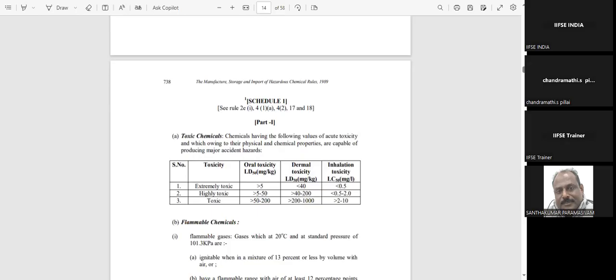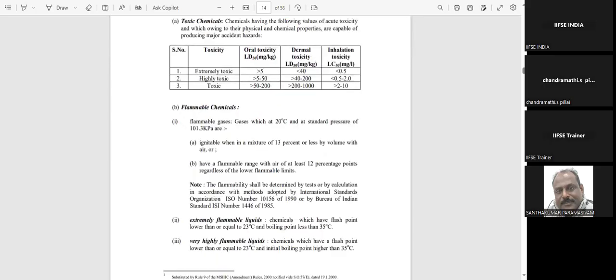Whenever you are taking a chemical orally, that comes under LD50 concentrations. Based on these concentrations, those chemicals will fall under toxic chemicals.